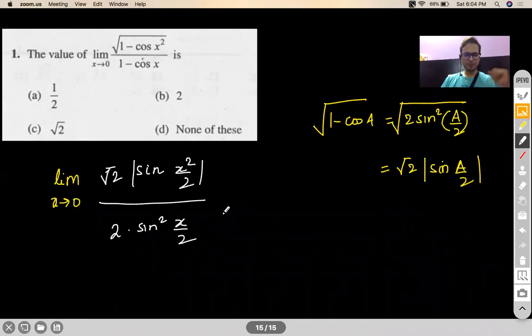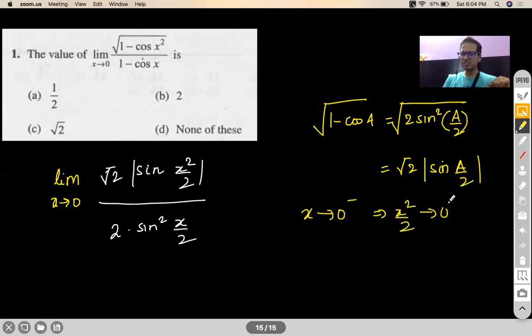Now this mod will take a form depending on which interval you are dealing with. It all depends on which values of x you are dealing in. Let's say I want to evaluate the left hand limit. In the left hand limit, x is tending to 0 minus. So can I say x square by 2 would be a very small positive quantity?